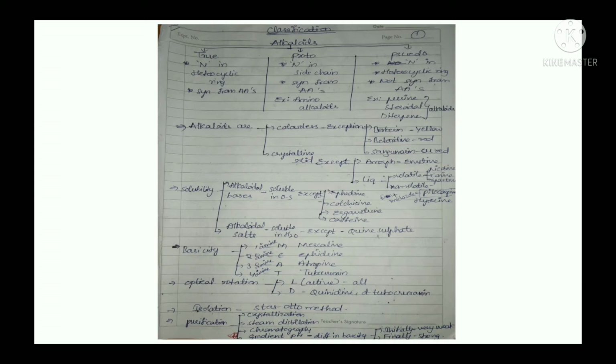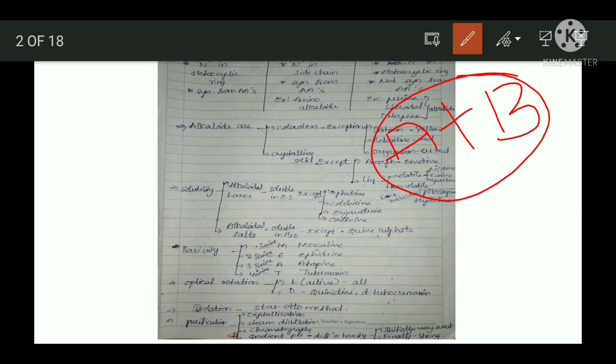It means, alkaloid salt means what? It consists of both acid and base. Okay, in the first step, if this is the moistened drug, to this we have to add alkali.